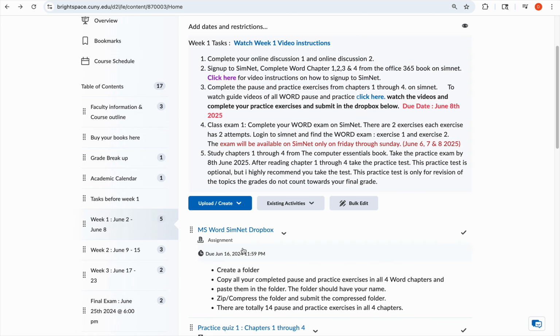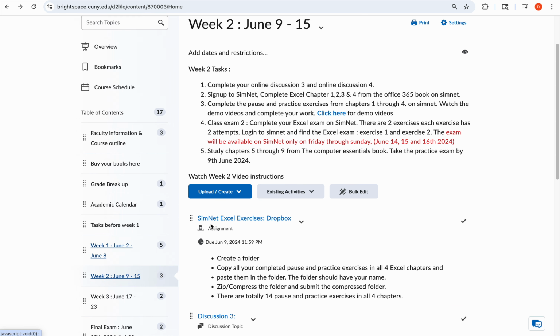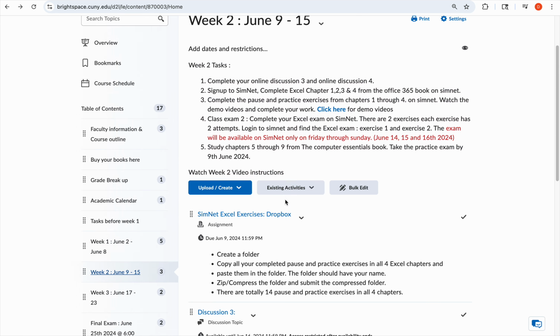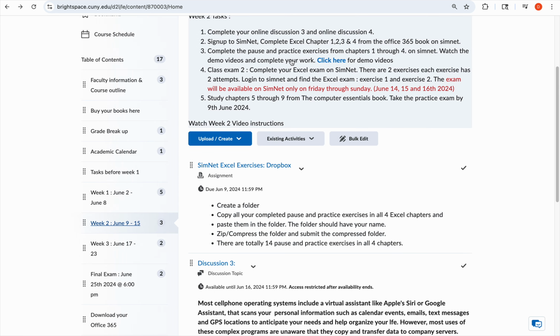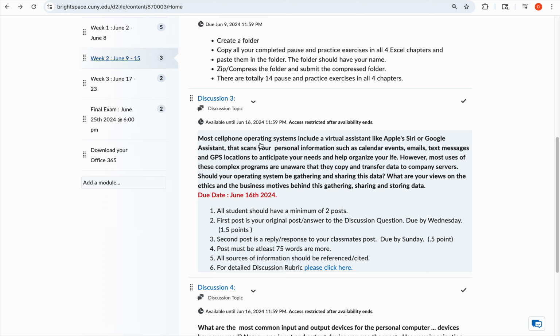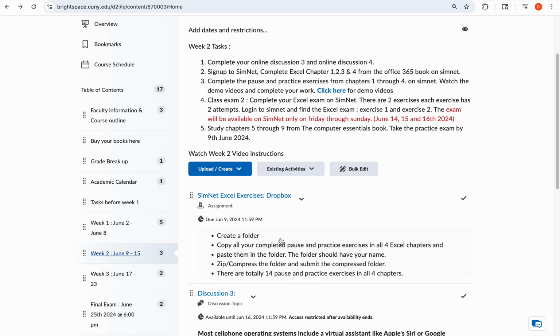Similarly, the first week we are doing Microsoft Word. The second week we do Microsoft Excel. The same way, there are 4 chapters. You need to complete your pause and practice exercises and submit them in a Dropbox. And there are 2 discussions for week 2, complete them.